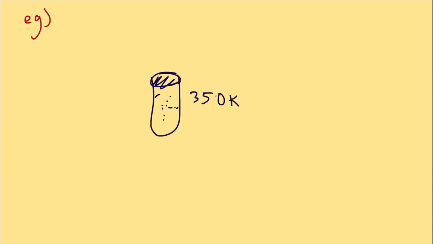Let's go through some problems to make some sense of all these formulas. First problem is, how much energy does one particle hold? We're going to use kinetic theory to calculate the average kinetic energy of one gas molecule at a given temperature. The situation is this. You have a sealed glass tube, and inside is oxygen gas contained at 350 Kelvin. You want to find how much kinetic energy each individual oxygen molecule carries on average as it bounces around in here. The Boltzmann constant, for reference, we'll write up here as 1.38 times 10 to the power of negative 23. And of course, everything we need is on the cheat sheet in the description.